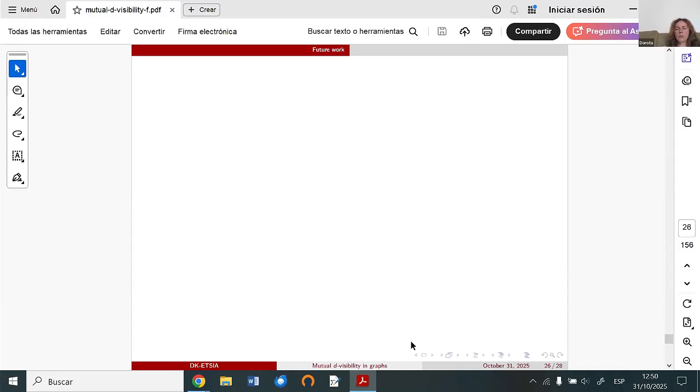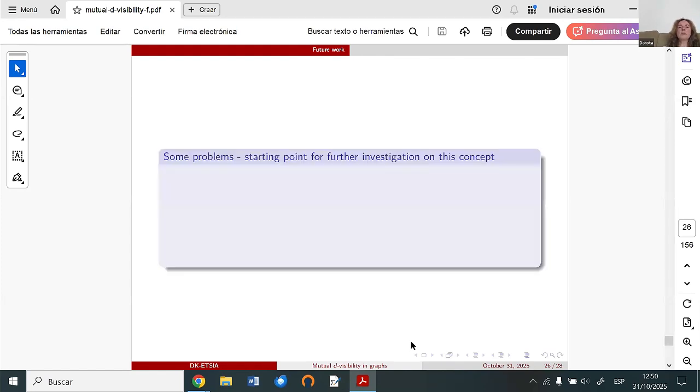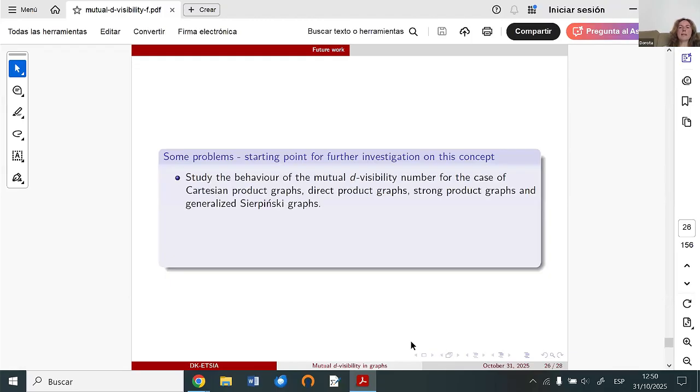The results which I showed are results for some families of graphs, but there are still many things to do. It is still not known, for example; there are no studies of this parameter for the case of Cartesian product graphs. We have seen results for lexicographic product graphs and for corona product graphs, but there is nothing about Cartesian product graphs, direct product graphs, strong product graphs, and also generalized Sierpinski graphs.